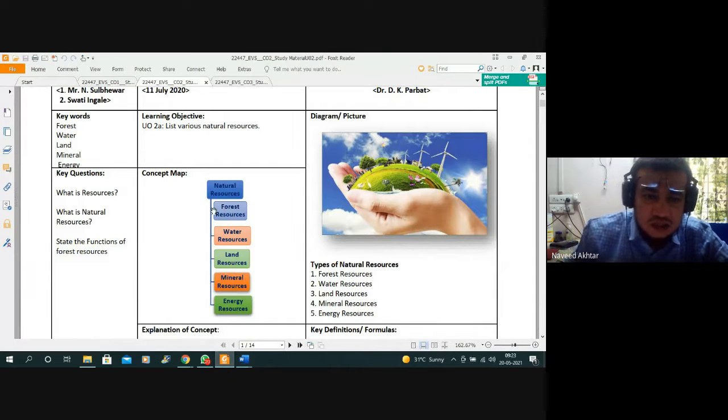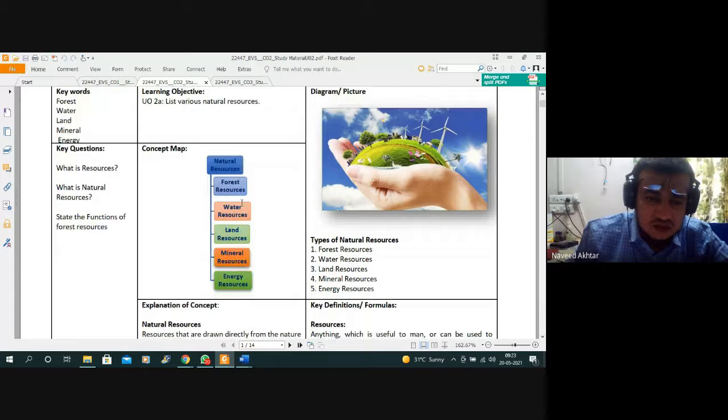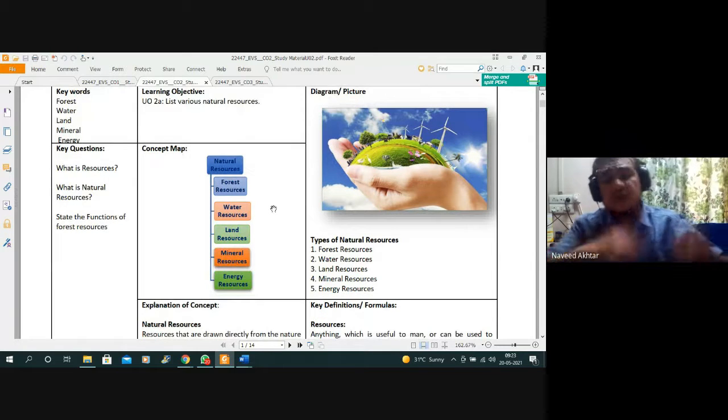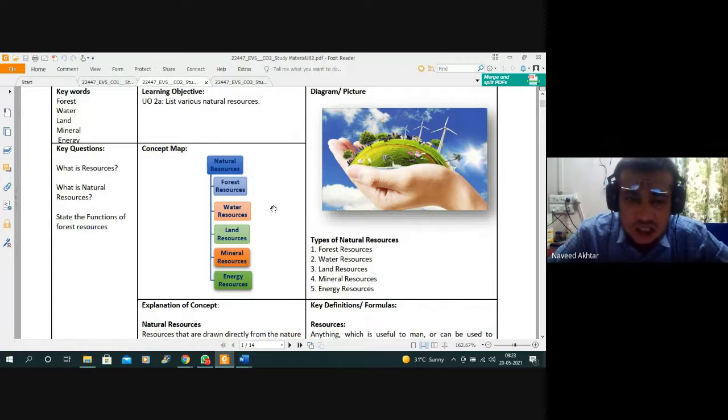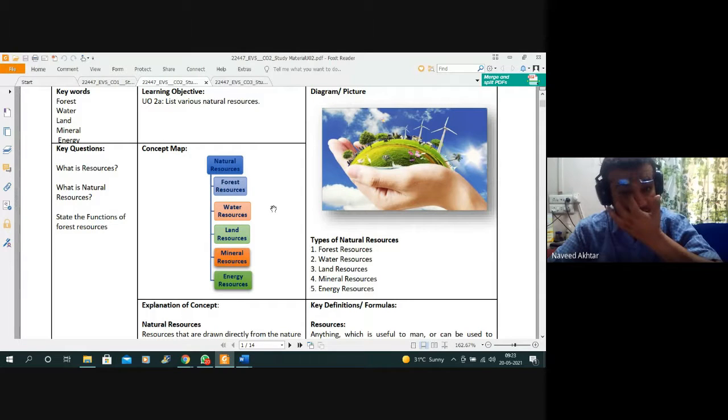Then the forest resources, the water resources, from water we are producing hydroelectricity, and also from the sea, from the waves, we are producing electricity from the movement of water. Also, the land resources are in the natural resources, and many minerals are available.